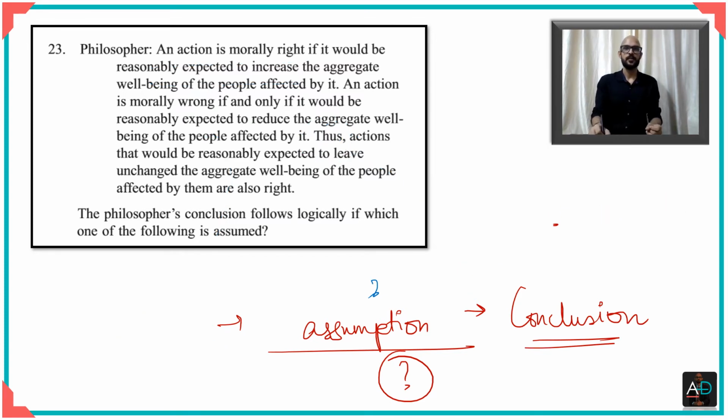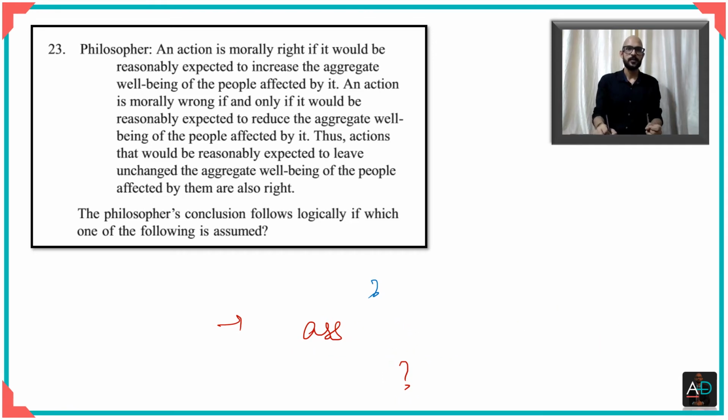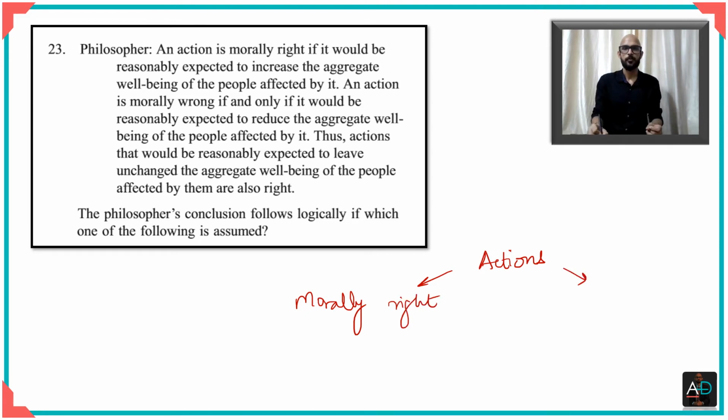So what you can see here is that the philosopher is basically talking about actions, and that actions can be of two kinds. So the philosopher says that the actions can either be morally right or they can be morally wrong.